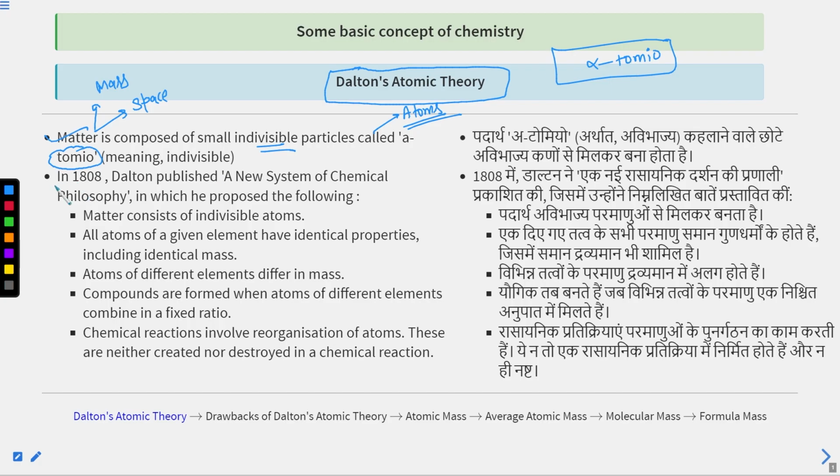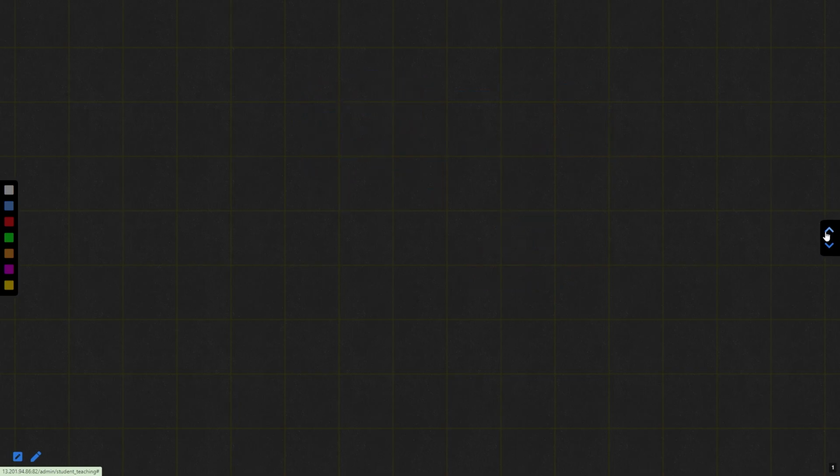In 1808, John Dalton published A New System of Chemical Philosophy, in which he proposed the following things. He put forward his atomic theory and some postulates, and this theory is named Dalton's atomic theory. What he said? He said that matter consists of indivisible atoms.